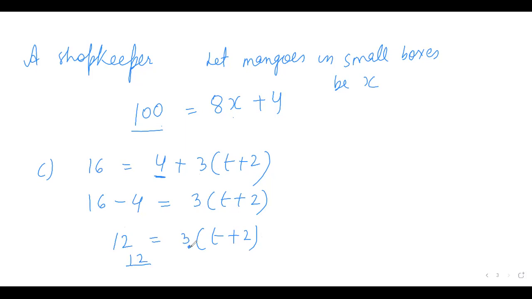So 3 is in multiplication with this whole t plus 2. So we will send 3 to division. Okay, ma'am. So 12 by 3 is how much? Ma'am, 4. 4 is equal to t plus 2.